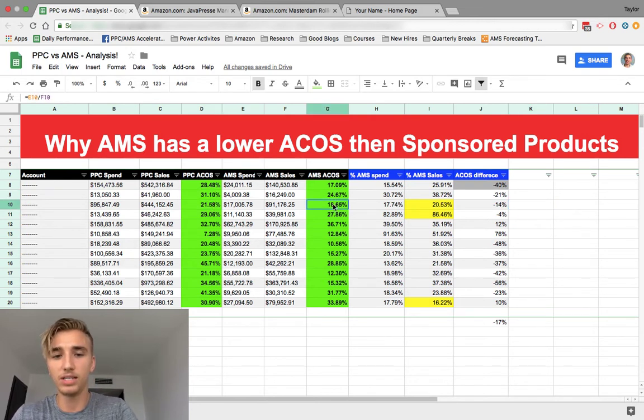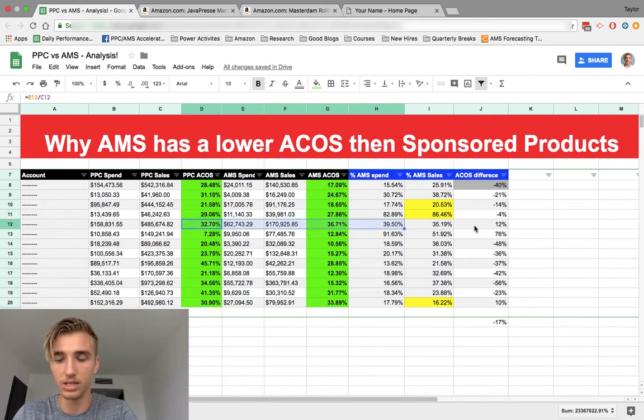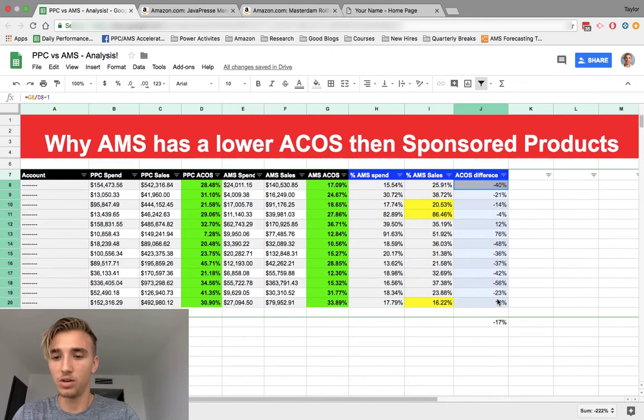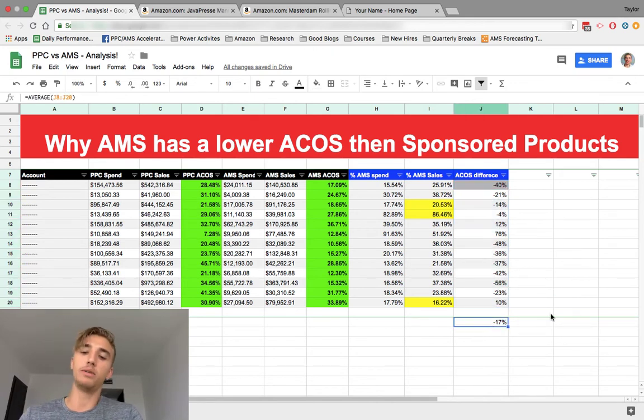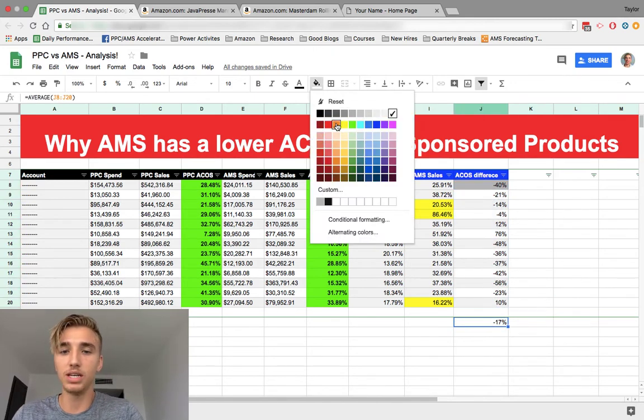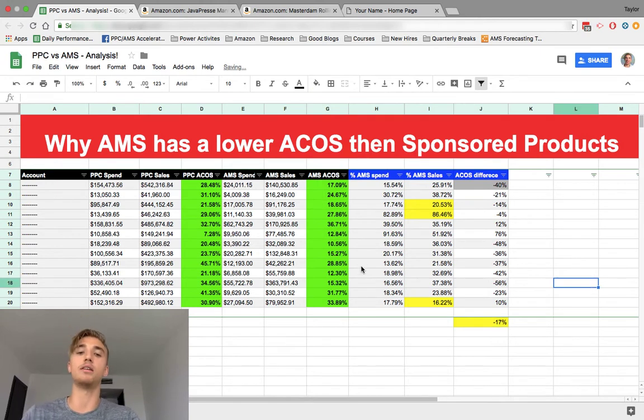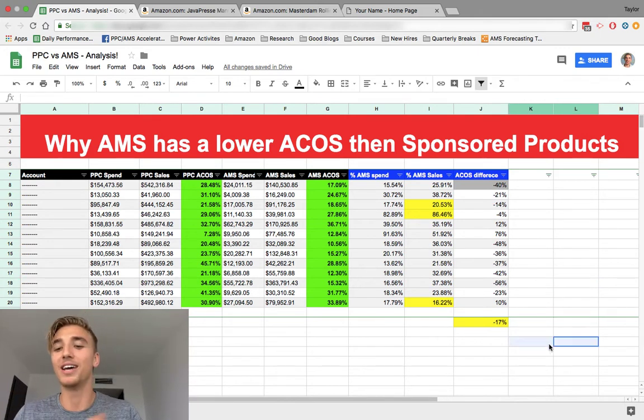Again, you keep going down the list and you're going to see that AMS is generally lower across the board. There's one account here where it isn't lower, but when you average it and you take the difference, on average AMS comes out to be 17% less ACOS than sponsored products. Now this doesn't mean that if you have a 20% ACOS in PPC that AMS is going to be 3%. I mean a percentage of a percentage. So if you are running a 20% ACOS in sponsored products, your AMS ACOS should be around 16.5%,